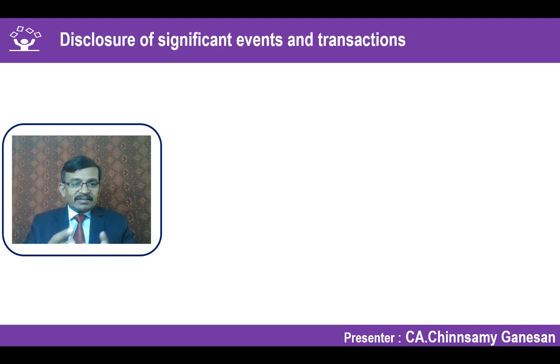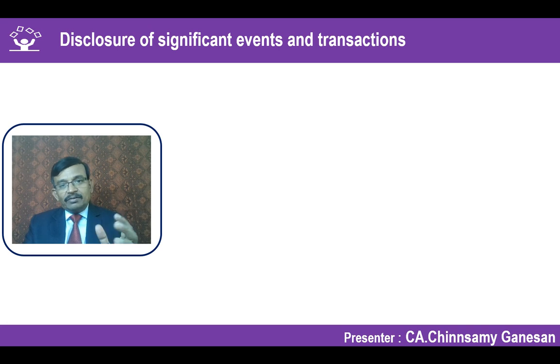The standard requires certain disclosures. One of the important disclosures is to add in the notes on accounts all the significant events or transactions that happened during that particular interim period, so that the user will understand whether a particular charge to the P&L or income credited to the P&L in the interim period is also going to happen in the next period, or will stop in that particular period itself.